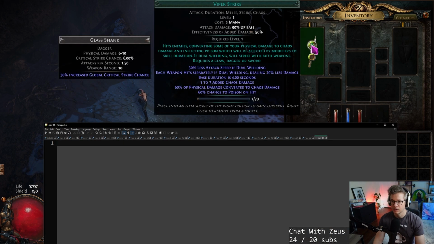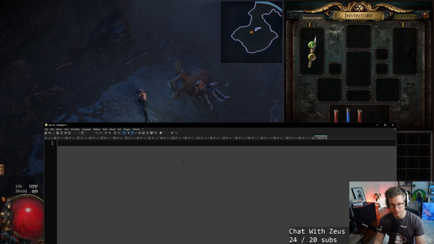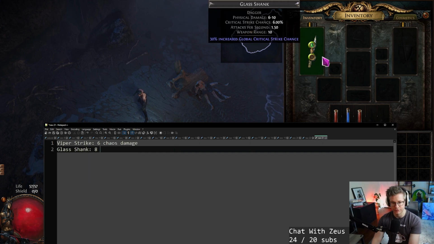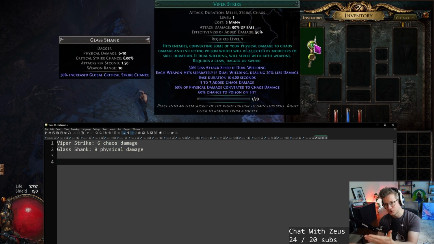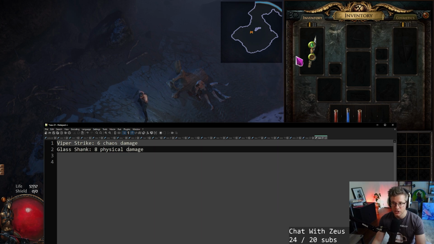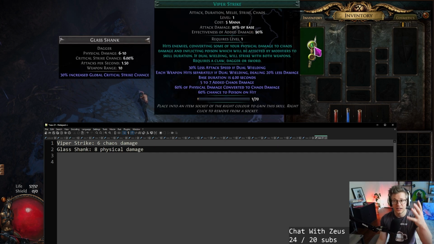So, Viper Strike, 6 chaos damage, plus the glass shank, 8 physical damage. And the way that poison works, and we'll talk about the details of poison in just a second, it'll do the addition of the physical and chaos damage that you have for the damage over time component. We are going to do a Viper Strike attack. Let's say that it is a success and we apply a poison. It will take 6 chaos damage plus the effectiveness of added damage here, 90%.